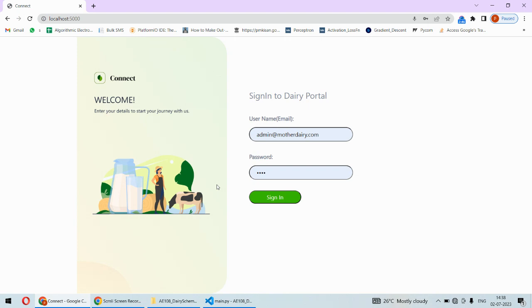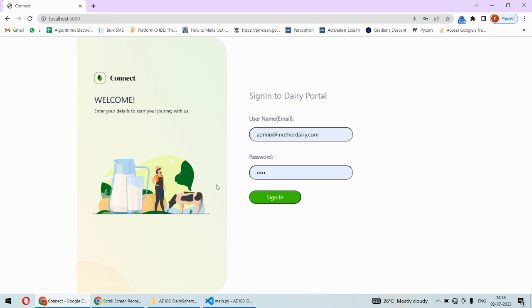Now, this happens by knowing the number of cattle, number of cows, number of buffaloes, the amount of milk produced by that particular state, the number of dairies, and the number of farmers in that state. So the machine learning algorithm will be trained on all these parameters. Based on that, the model will predict that this particular scheme is most suitable for this state, and you have to implement this scheme in that particular state.